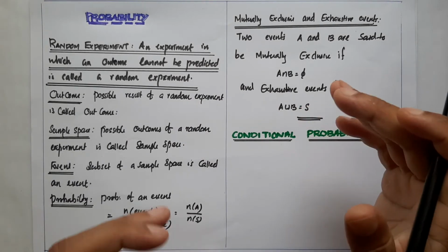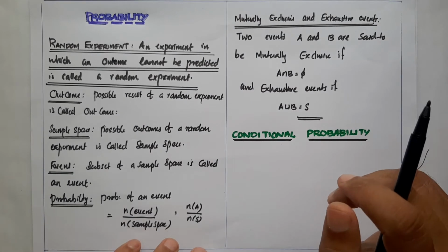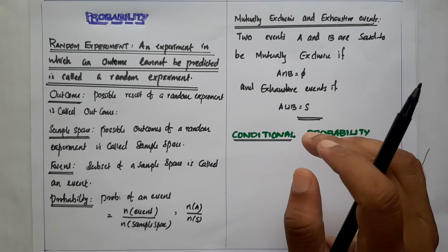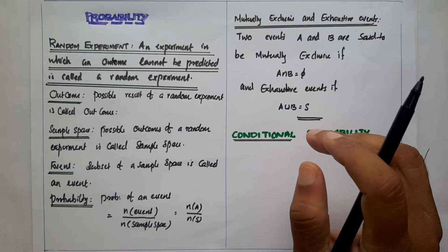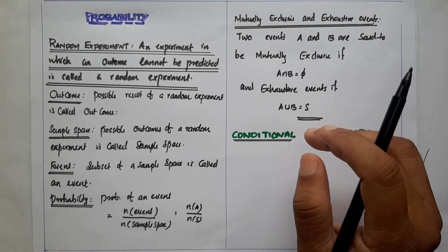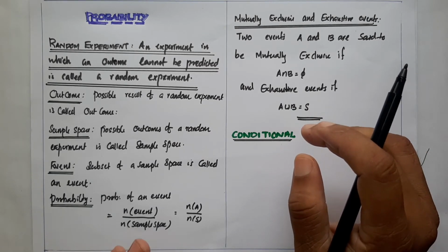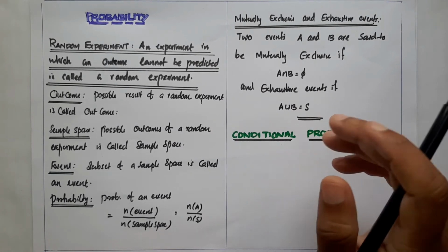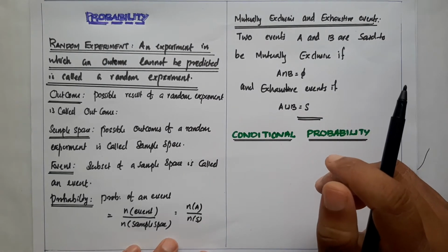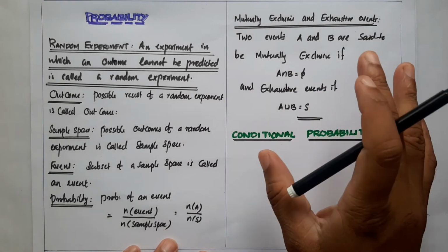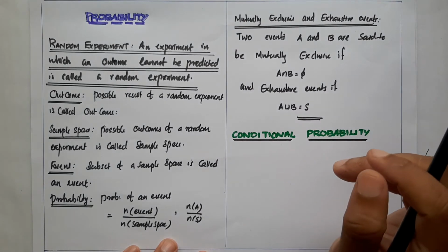Now we come to the next, second year portion. Here the probability chapter has 5 sections. Our first is conditional probability, second is independent event, third is Bayes theorem, fourth is probability distribution, and last is Bernoulli trials and binomial distribution. Here some portions are deleted, majority of the portions are included in this chapter.